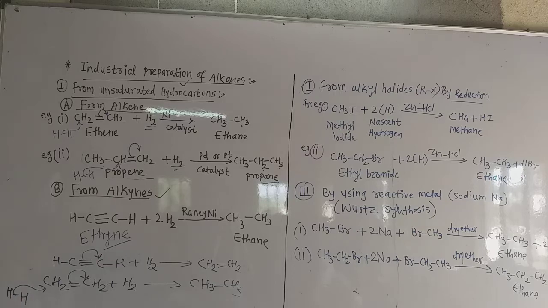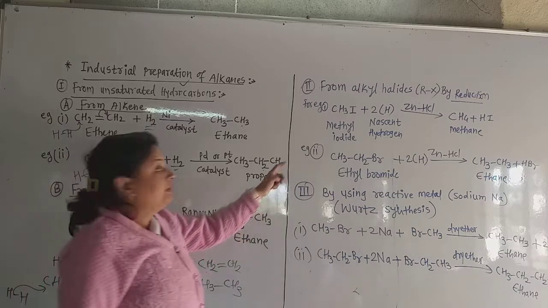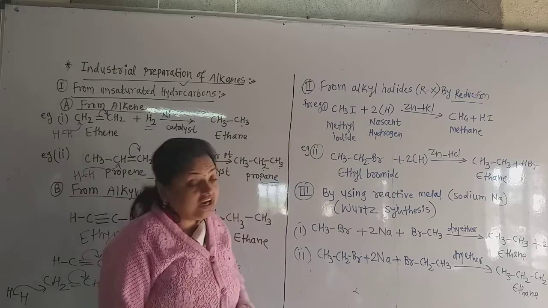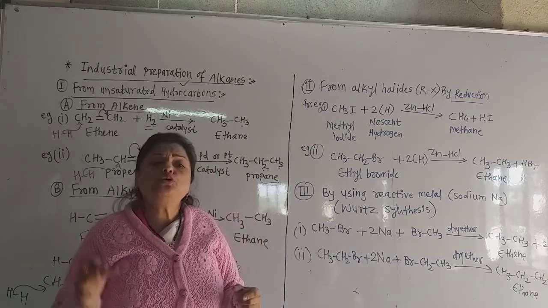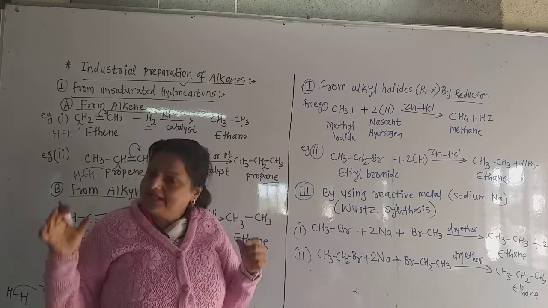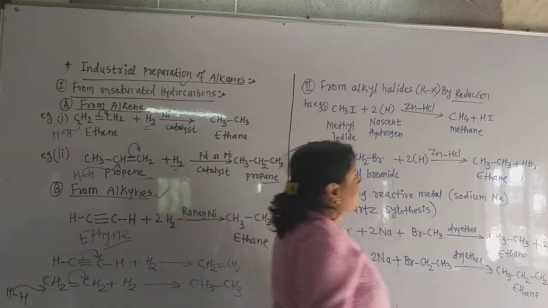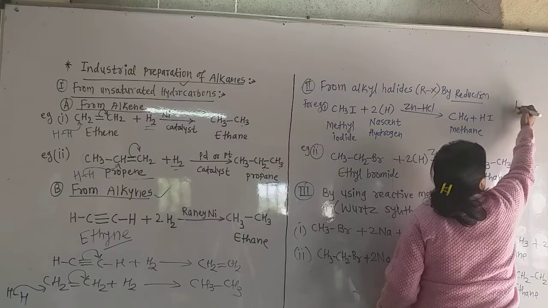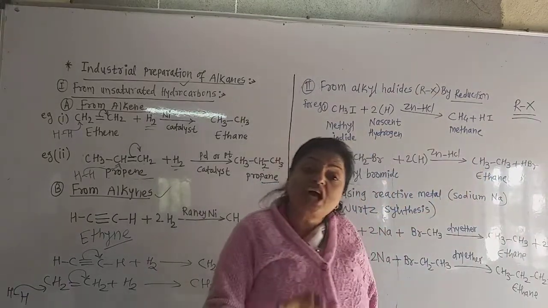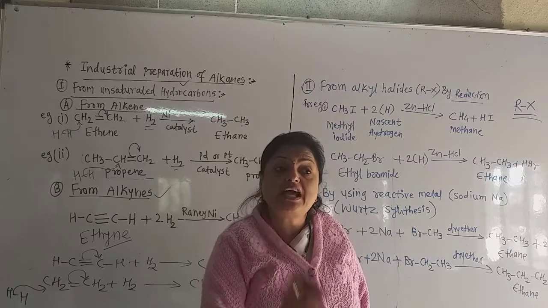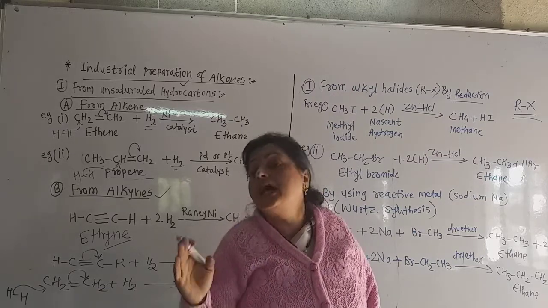Now let us see the second method of preparation of alkane, from alkyl halides. Now remember in the 14th chapter you learned the alkyl halides. The general formula of alkyl halides is RX. Remember that. R is the alkyl group. Alkyl group means 1 hydrogen less than that of the alkane.